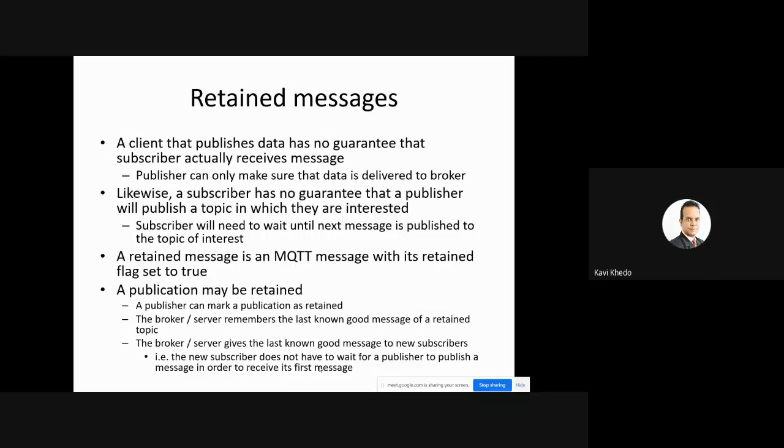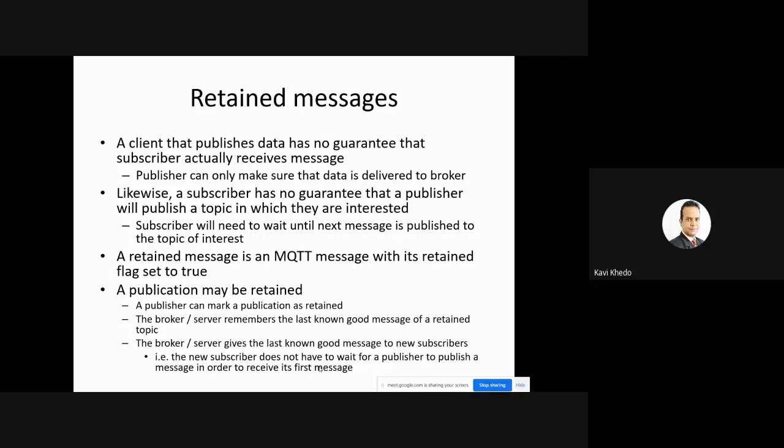Likewise, a subscriber also has no guarantee that a publisher will publish a topic in which they are interested. You may have subscribed to a topic, but you never receive data. Why? Because no publisher has given data for that topic. So the subscriber will need to wait until the next message is published to the topic of interest. If no publisher submits data for that topic, the subscriber will never receive any data.